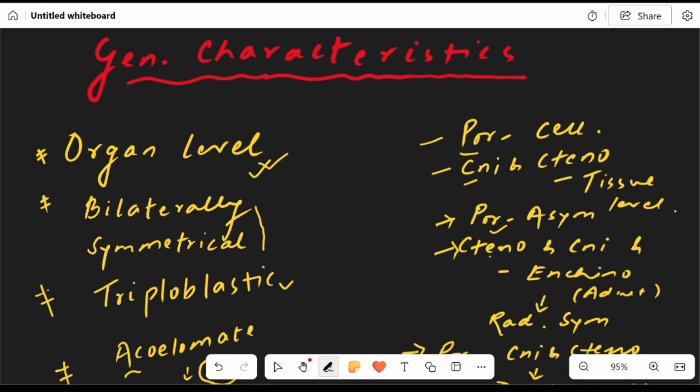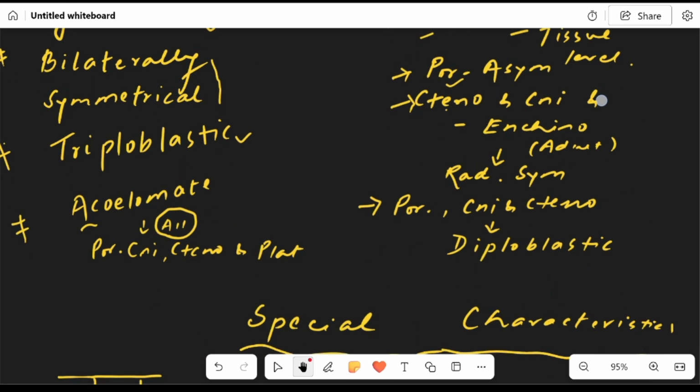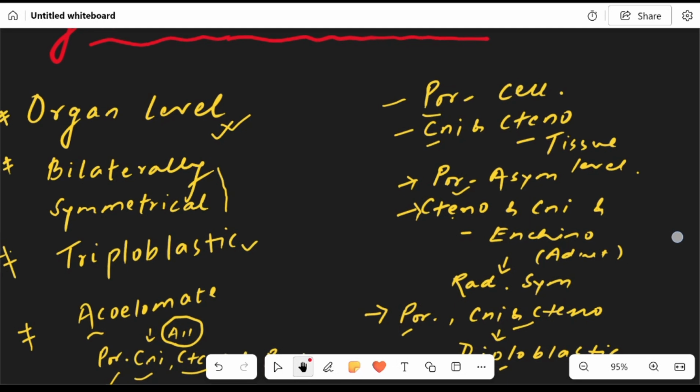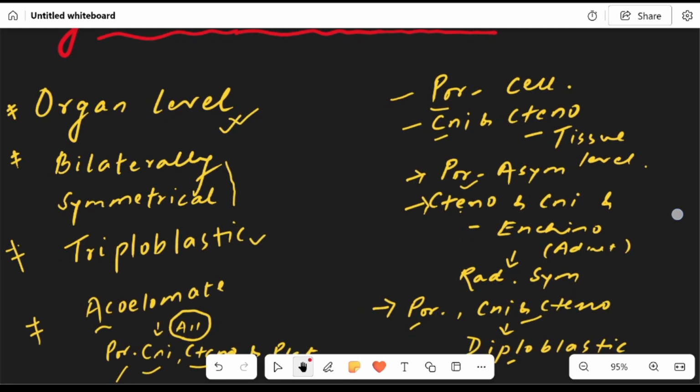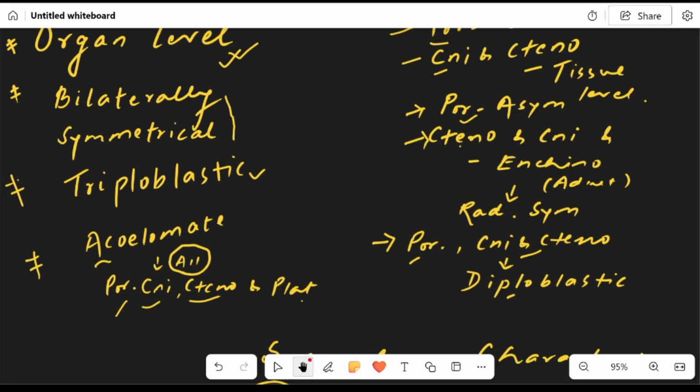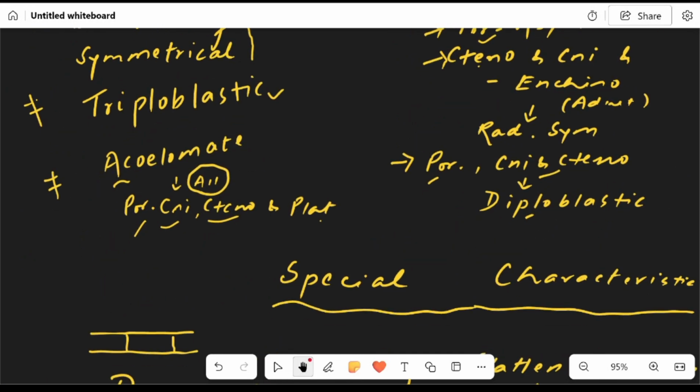Now it's triploblastic. Before Platyhelminthes, Porifera, Cnidarians, and Ctenophora were diploblastic. So Platyhelminthes is triploblastic. But here everything is the same: Porifera, Cnidaria, Ctenophora, Platyhelminthes, or Aschelminthes. So Platyhelminthes shows organ level. It's bilaterally symmetrical, triploblastic, and it's still acoelomate.